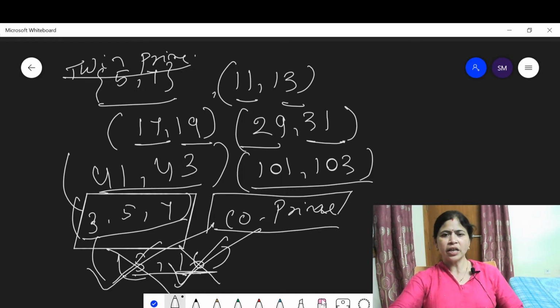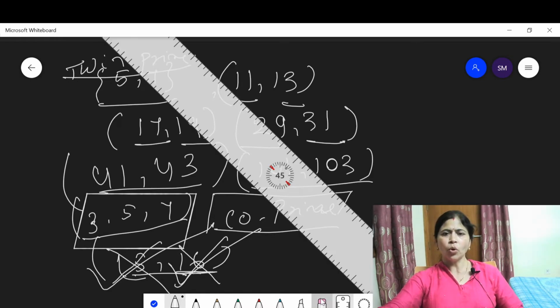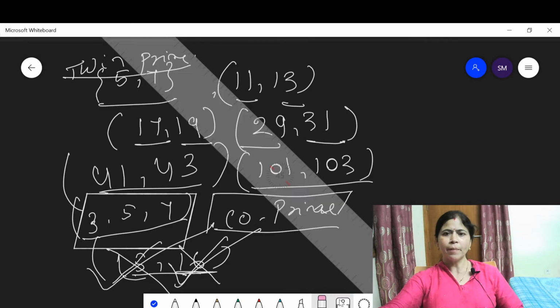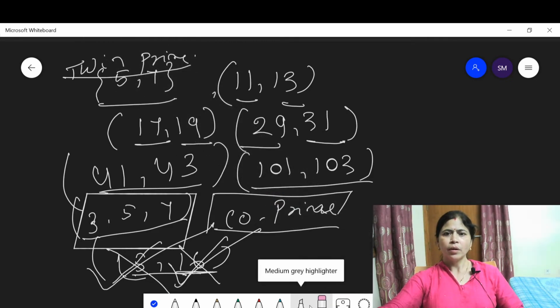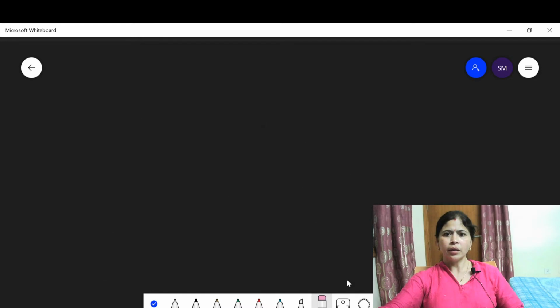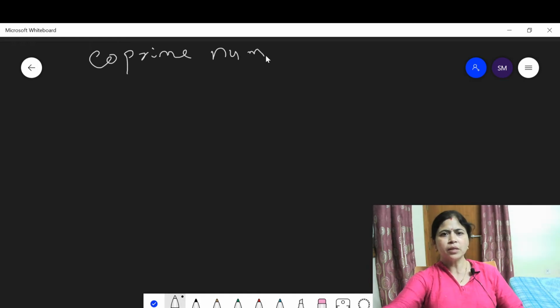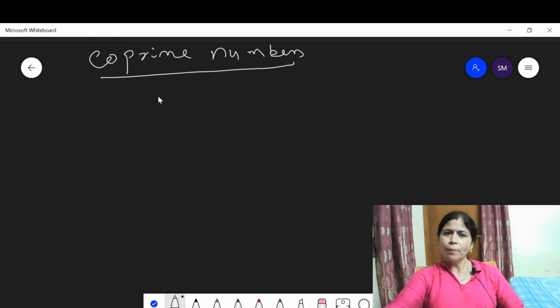Let us discuss in depth about the co-primes. Now let us discuss deep about the co-primes. Co-prime numbers doesn't mean these two numbers are prime numbers. But suppose 20 and 21. 20 is not a prime number, 21 is not a prime number.